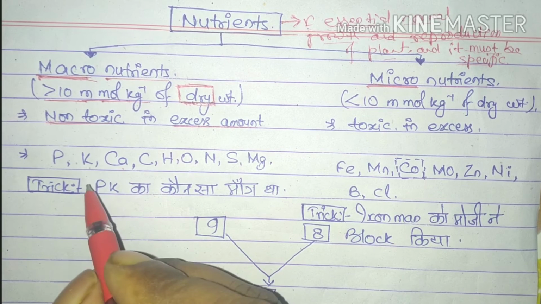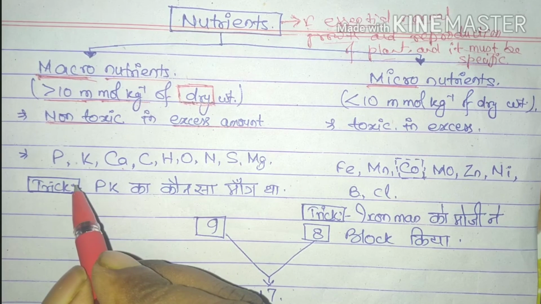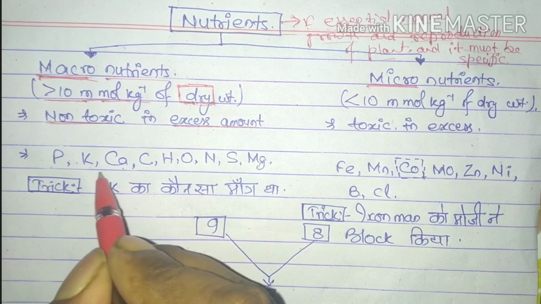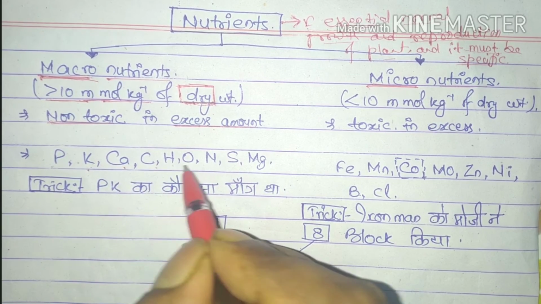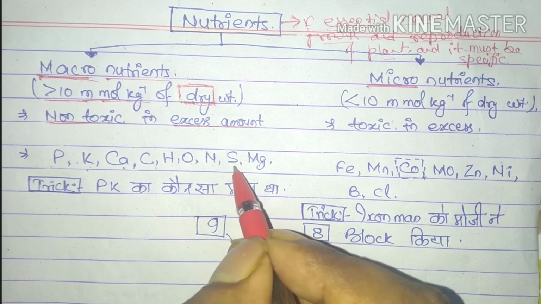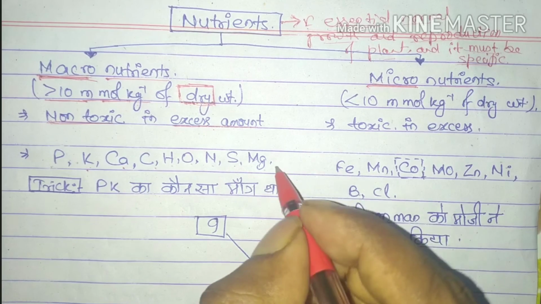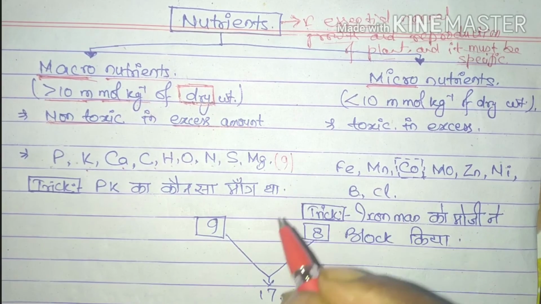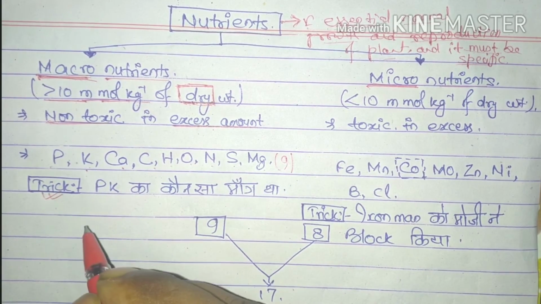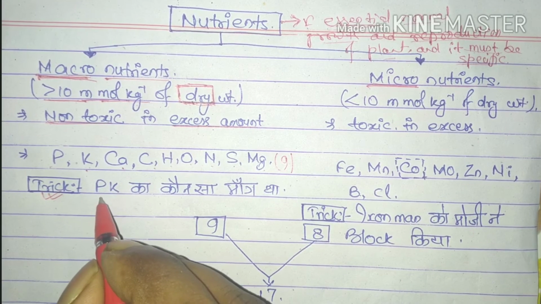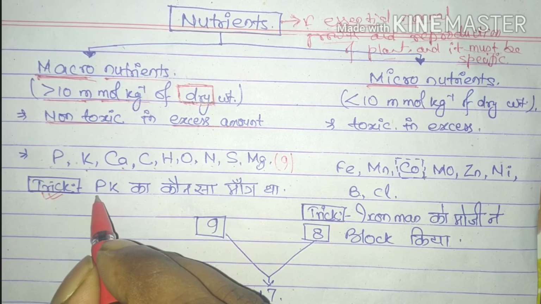There are different macronutrients such as phosphorus, potassium, calcium, carbon, hydrogen, oxygen, nitrogen, sulfur and magnesium. They are basically 9 macronutrients. The trick to learn the macronutrients is based upon the PK movie, which almost all students must have watched.